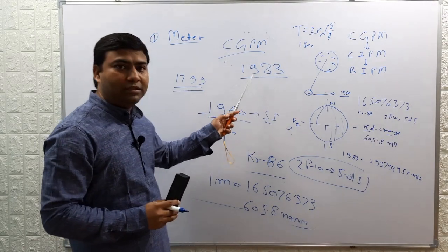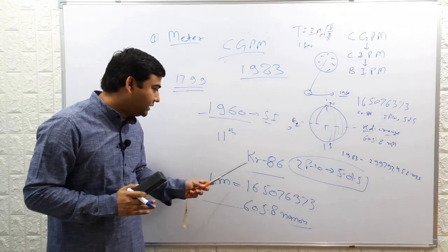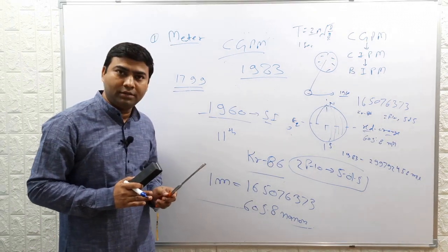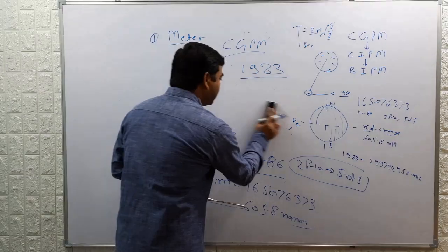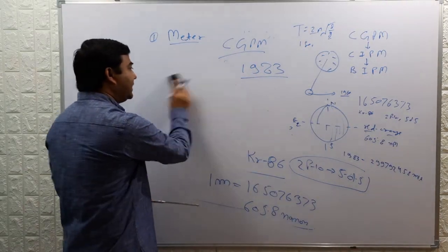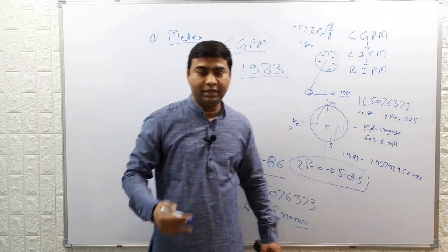In 1983, the definition of meter based on Krypton 86 radiation was changed. In 1983, the meter was redefined based on the speed of light in vacuum.